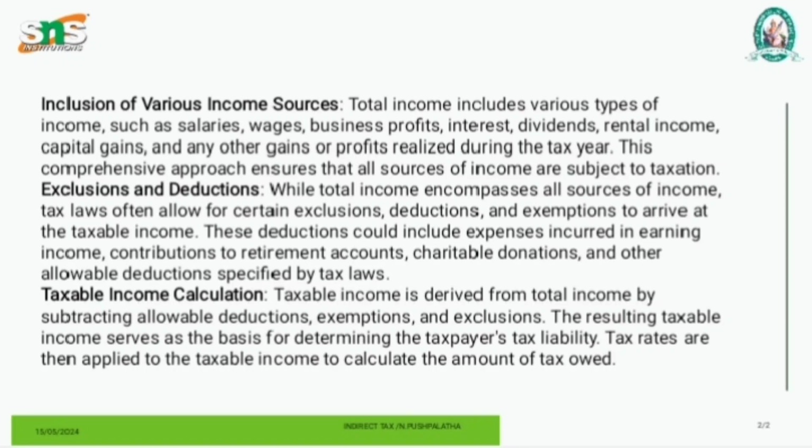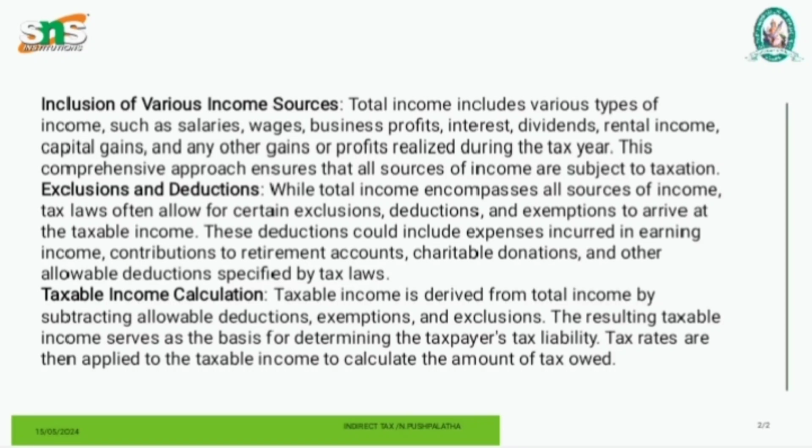What are the deductions in the tax means? While the total income encompasses all sources of income, tax law often allows for certain exclusions, deductions and exemptions to arrive at the taxable income. These deductions could include expenses incurred in earning income, contributions to retirement accounts, charitable donations, and other allowable deductions specified by the tax laws.